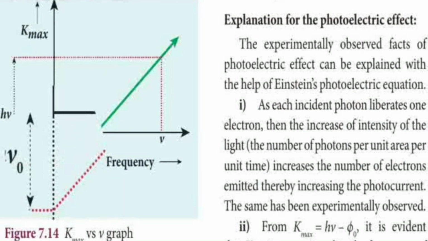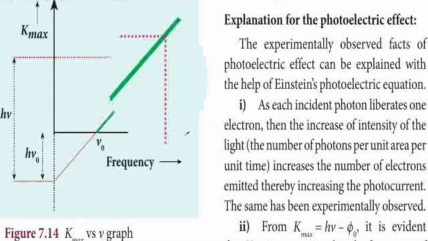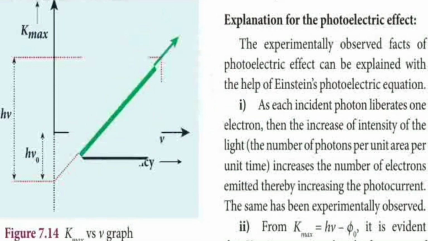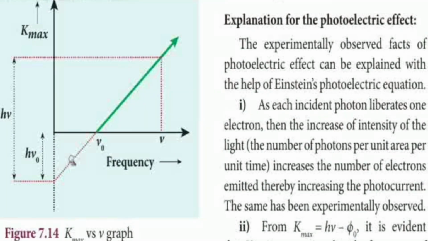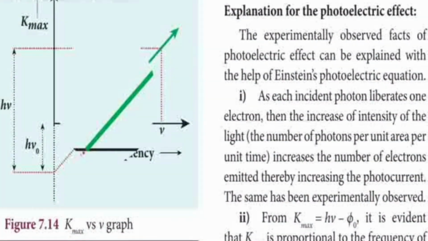Here you can see that line, the negative line. This much energy is absorbed by the electron to come to the metal surface. Only the remaining energy becomes the kinetic energy like this, so it gets emitted from the metal surface. That green color line is the kinetic energy of the electron.